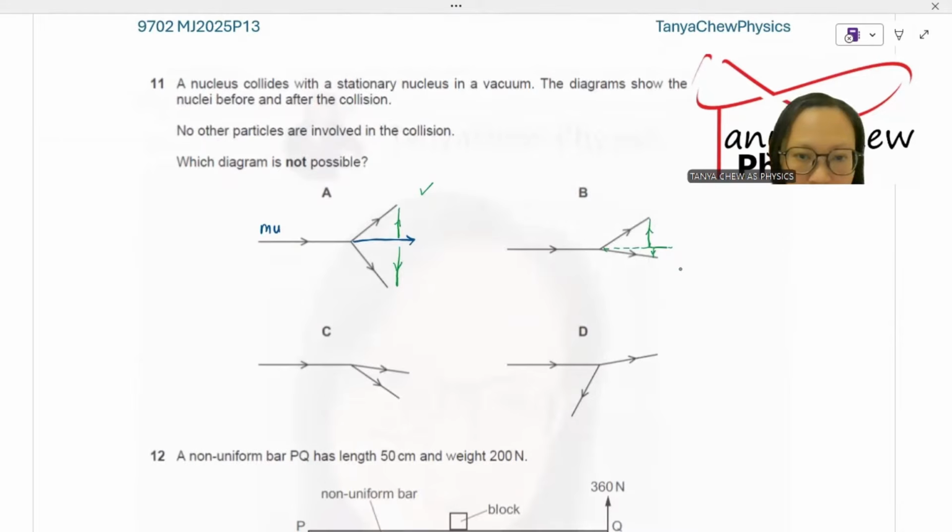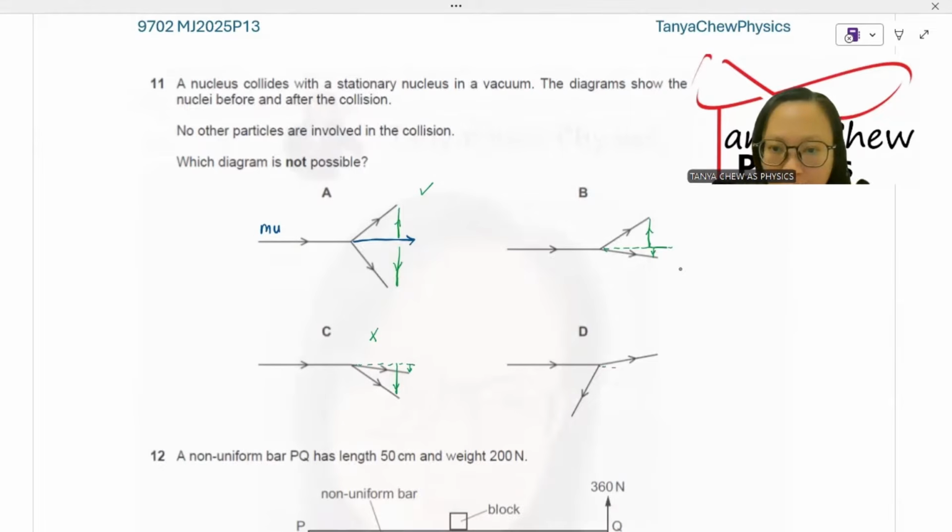What about C? Okay, this is my horizontal reference line here. So for C, I resolve this into the downwards direction, and I resolve the other one also into the downwards direction. It seems like there is no upwards direction to oppose, because the final momentum must be in the horizontal direction as well. There's no vertical direction. So C seems to be not possible.